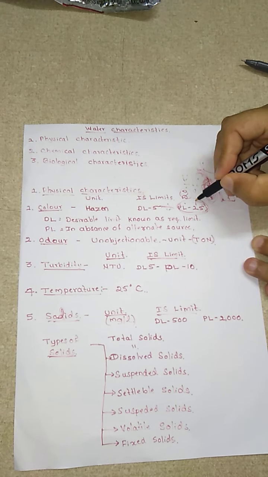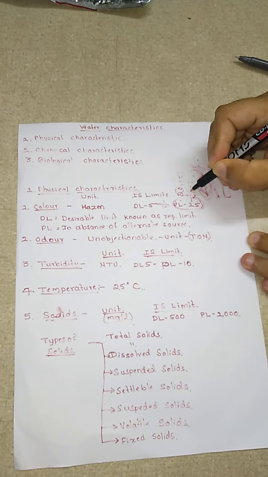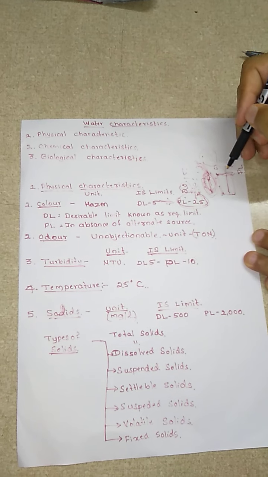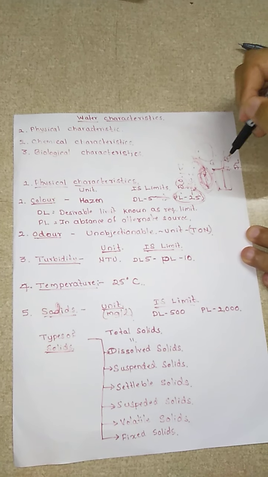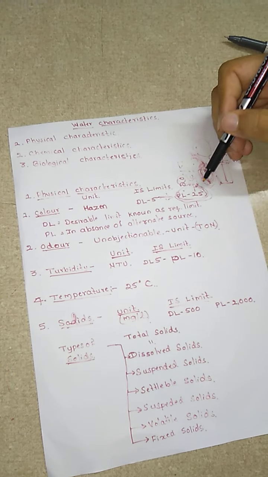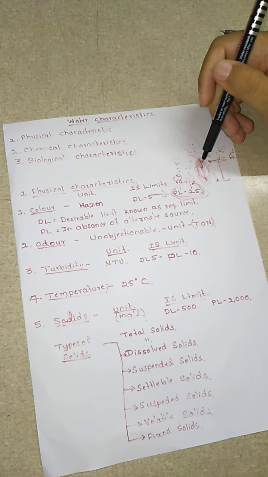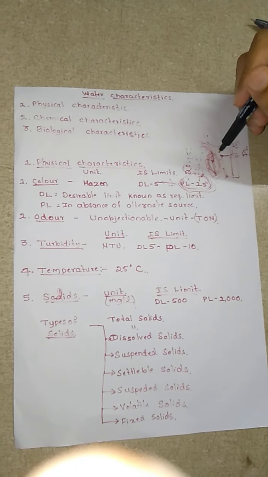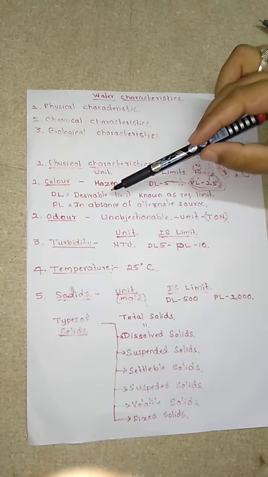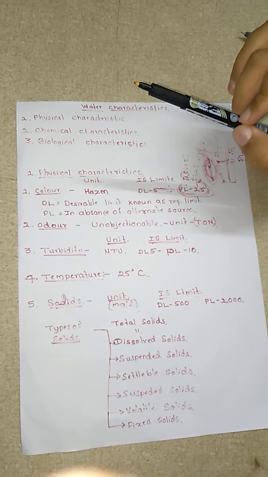Suppose by chance it reaches 30 or even 26, we cannot utilize this particular B source, right? We cannot utilize this permissible limit source. It should be less than your permissible limit in the case of absence of your source A. So I hope the color concept is clear. The drinking water should not have any color.